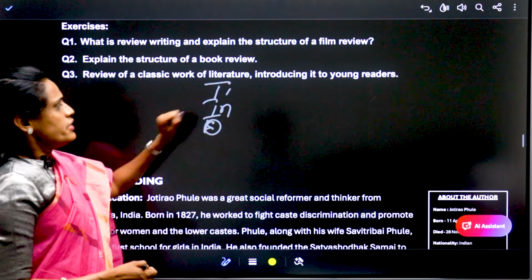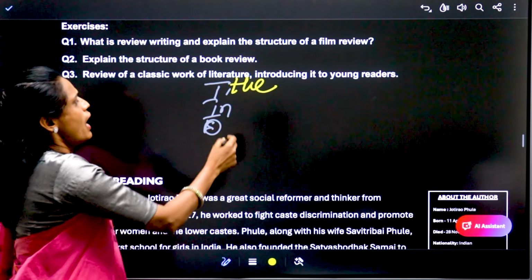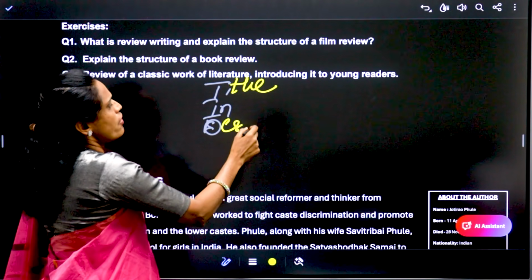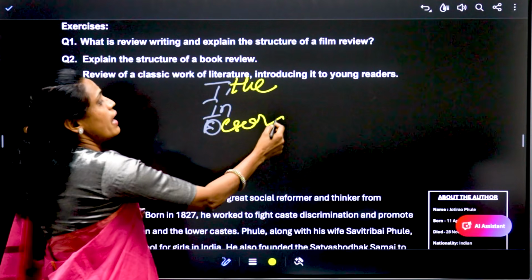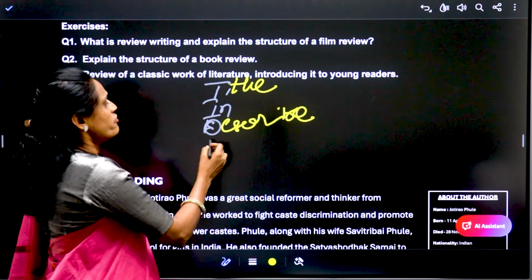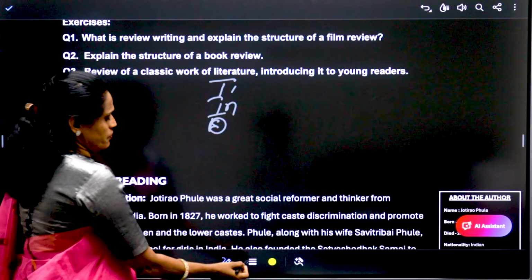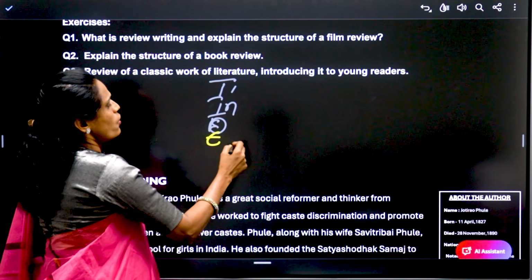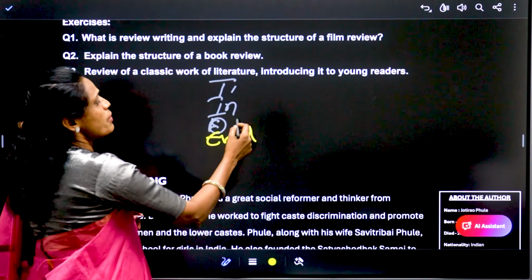So in the introduction part, you have to write the title of the book, and next describe means you have to write how many characters are there, how the characters deal with things, and you have to give the real essence of that book and what it actually serves. And next evaluate, what are the things in the book to learn, and you have to give the summary of that book.